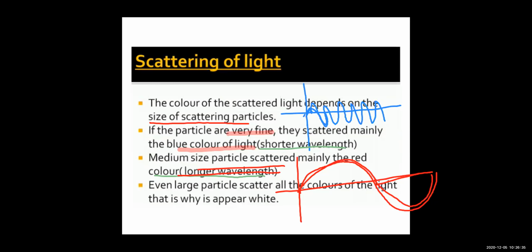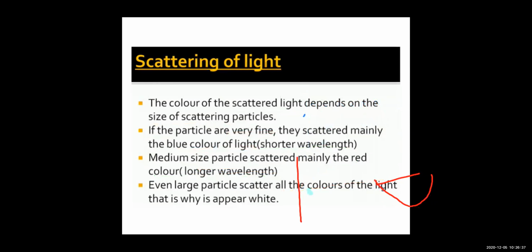I hope this is clear. So this is your scattering, and scattering is the phenomenon in which the light is absorbed by the scattering particles, which you can call scatterers, and after absorbing, they re-emit it in all directions. This phenomenon is called scattering of light.